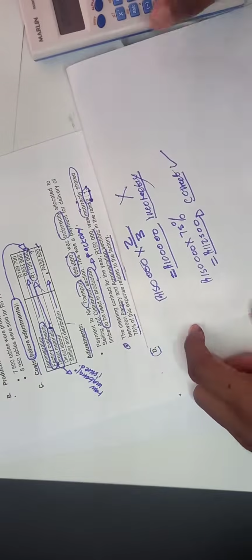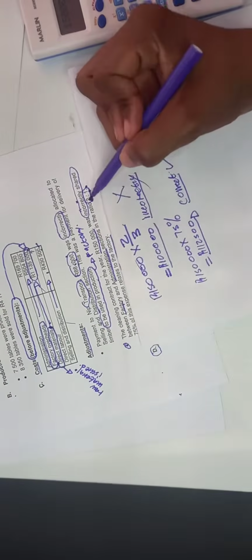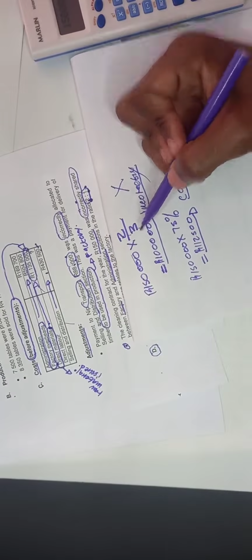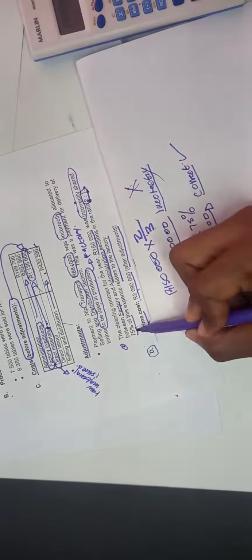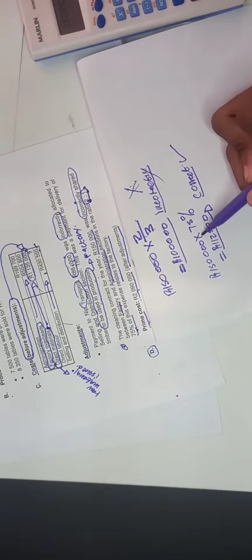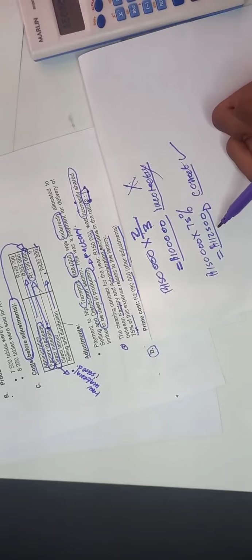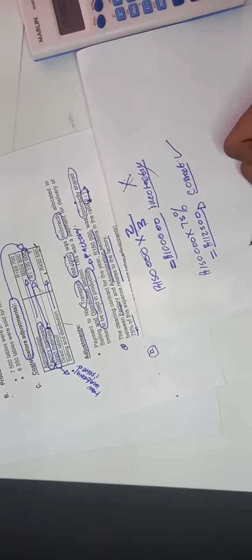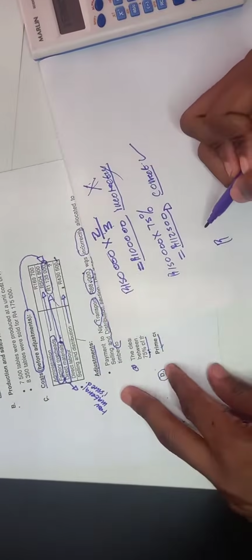So you see, two amounts. They included 2:1, which is 2 over 3, which was wrong. They were supposed to include 75%, which is this one. 150,000 times 75 over 100, which gives us 112,500. So this is the answer again. This is what you were supposed to do.